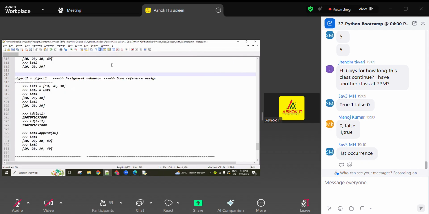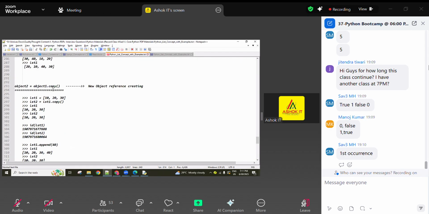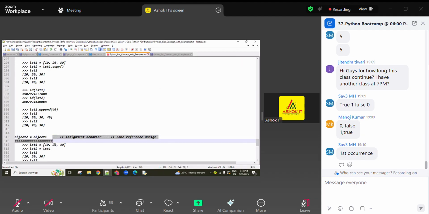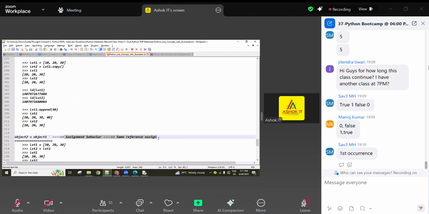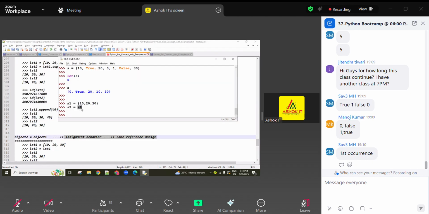And next, there are so many mathematical functions. Previously in the list we covered the copy method, shallow copy related, and assignment related. The same behavior applies to the set. So S1 equals, if you want, you can create 3 values: 10, 20, 30. S2 equals S1 means this is called assignment. Assignment means the same reference is only being assigned. S1's memory reference is only being assigned to S2.